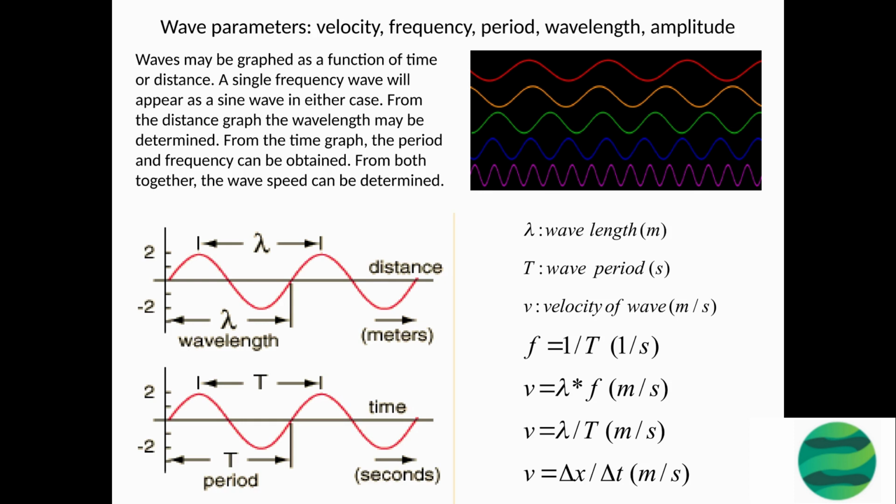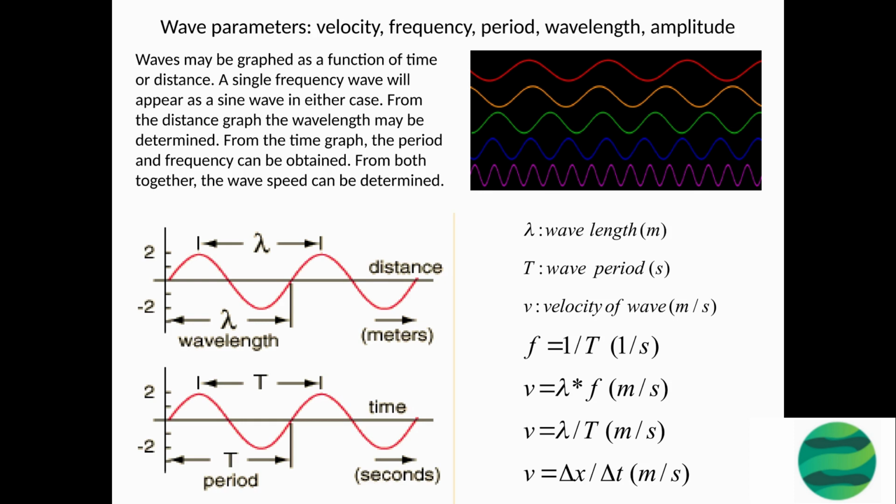Period is the time it takes for one complete oscillation of a wave to occur, measured in seconds. Wavelength is the distance between two consecutive peaks or troughs of a wave, measured in meters. Amplitude is the maximum displacement of a point on a wave from its equilibrium position, measured in meters. Waves can be graphed as a function of time or distance.